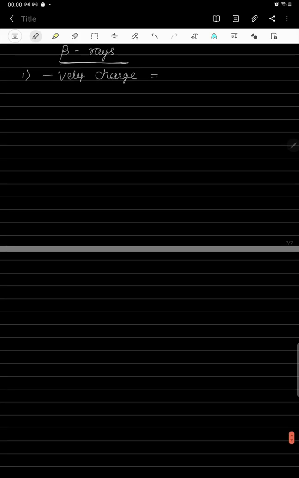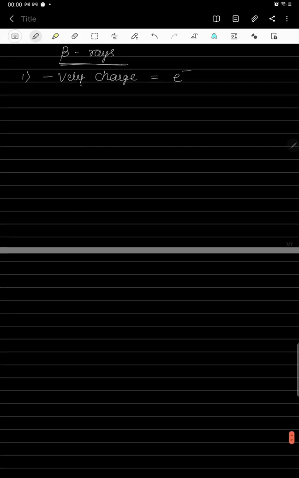As I have already told, beta radiations are nothing but negatively charged particles, and they are equivalent to the electron. So the mass of these particles will be equal to the electron.